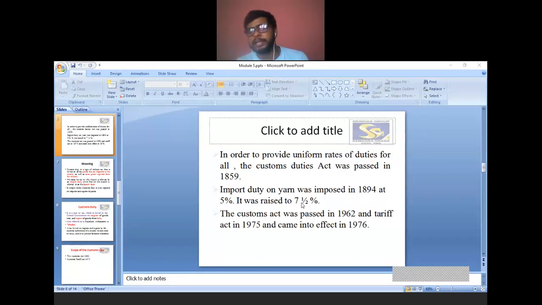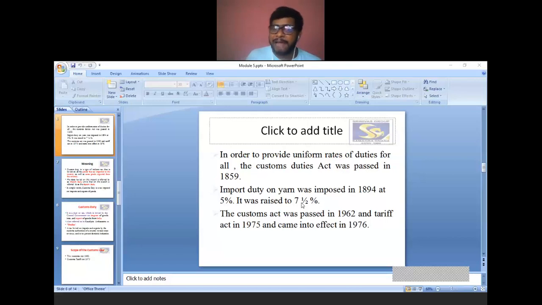In the year 1894, for imported yarn the customs duty was 5%, and later on it was raised to 7.5%.